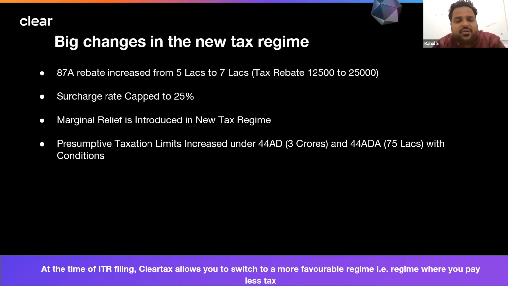Now what will happen if your income is more than 7 lakhs? In that case, you have to pay the entire amount of tax, whatever it comes to after calculation. There is no rebate. But the government has given you a marginal relief. Say for example, if your income is 7,10,000, and by calculation the tax amount comes around 30,000 rupees. Why do I have to pay 30,000? Those people who are earning 7 lakhs are paying no tax. I am earning 7,10,000 and I'm paying 30,000 of tax. This is not correct.